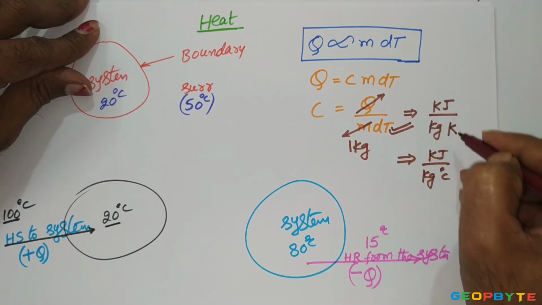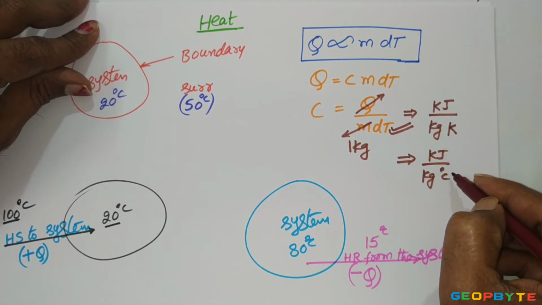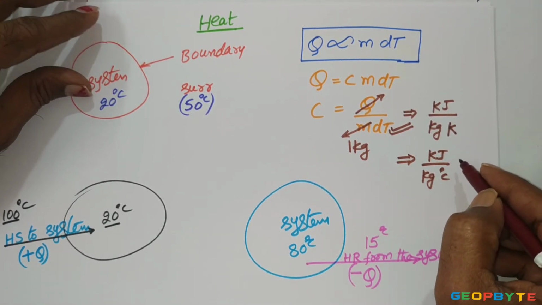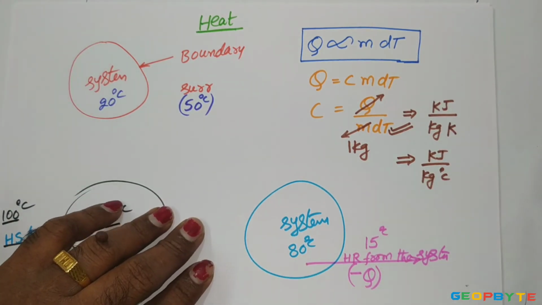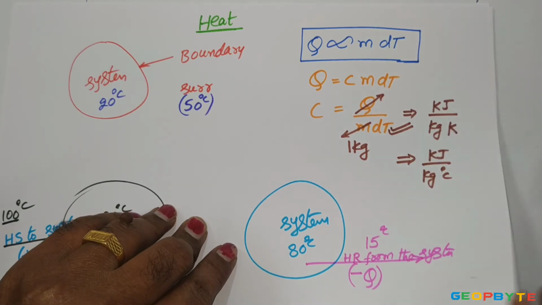Kilojoules per kg Kelvin or kilojoules per kg degree centigrade is the unit of specific heat. Remember, all materials which are available in the market are maintaining two specific heats, namely specific heat at constant pressure and specific heat at constant volume.